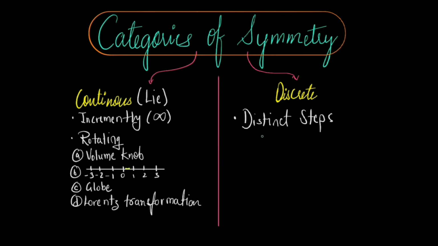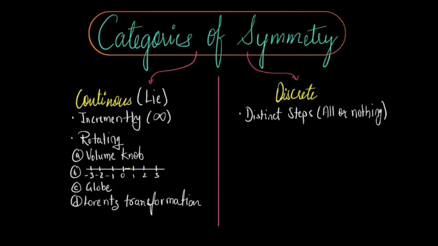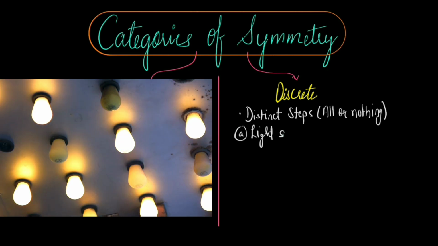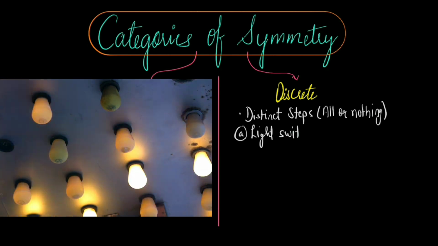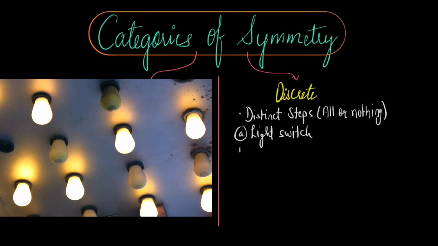Then there are discrete symmetries. Unlike continuous transformations, discrete symmetries involve operations that cannot be achieved through continuous changes. These are all or nothing transformations. If the elements of the group can only be labeled by integral indices, it is called a discrete group. For example, like a light switch. Imagine a light switch. It's either on or off. There is no halfway on or a little bit on. It's a sudden, distinct change.